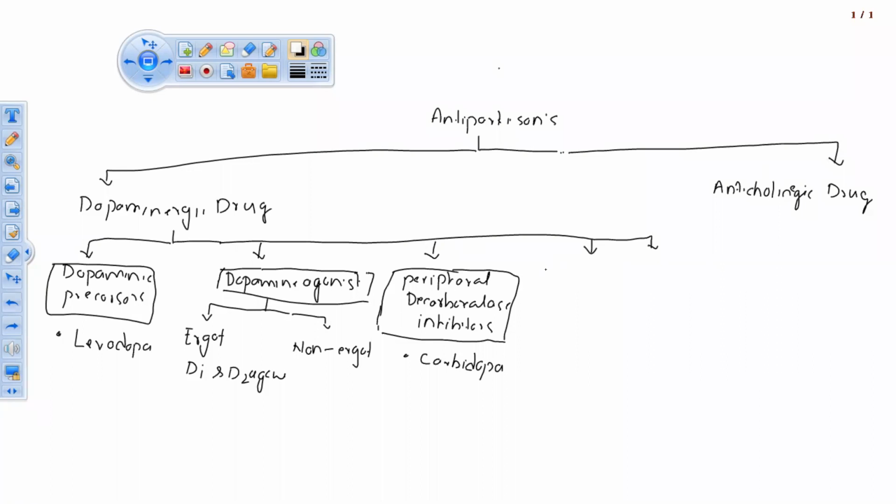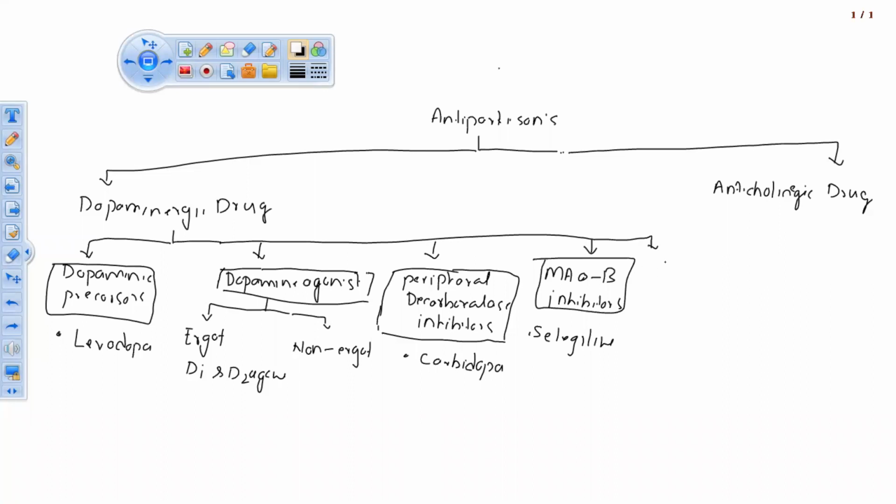Then monoamine oxidase inhibitor. Monoamine oxidase inhibitors at B level. There are A, B, C, D levels of monoamine oxidase inhibitors. Target pathways are there, but these drugs act as B level inhibitors. An example of this is also in your syllabus, that is selegiline. So this is one example of the drug.